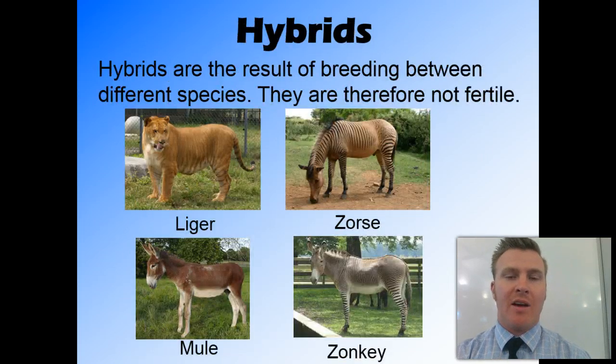A hybrid, on the other hand, is the result of breeding of two different species. And because they're different species, by definition, they are not fertile.